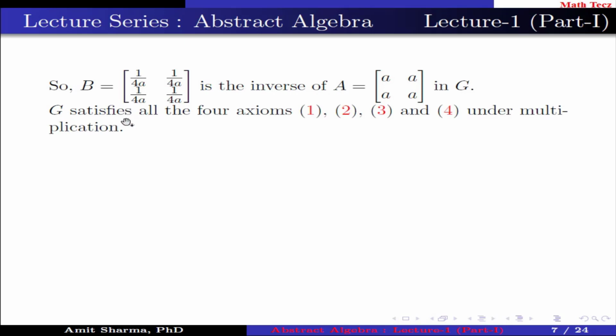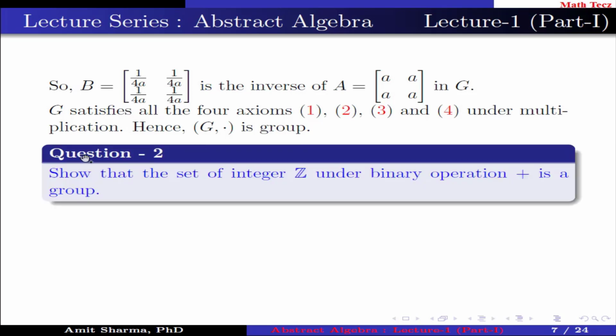The set G satisfies all the four axioms 1, 2, 3 and 4 under multiplication. Hence G under multiplication is a group. Question number 2. Show that the set of integers Z under binary operation addition is a group.